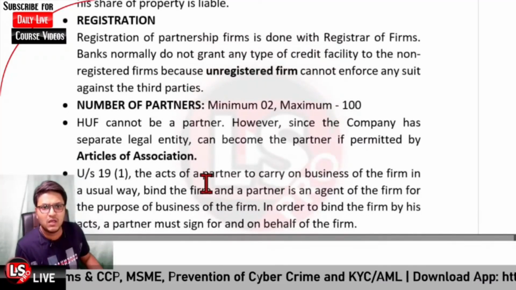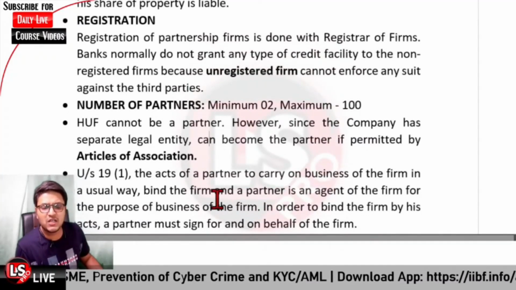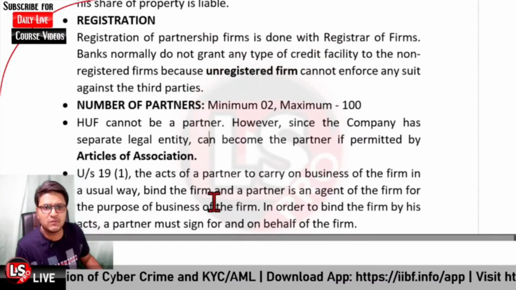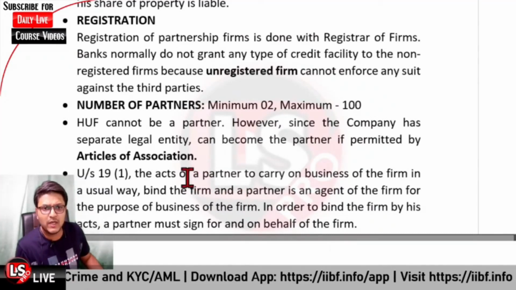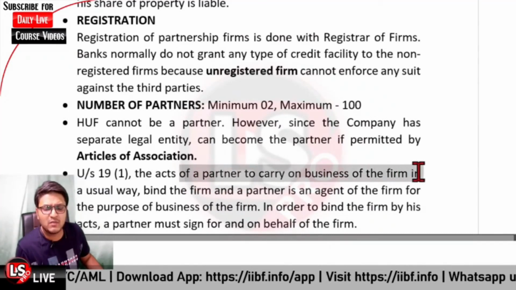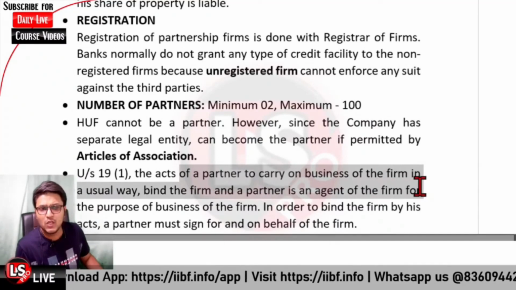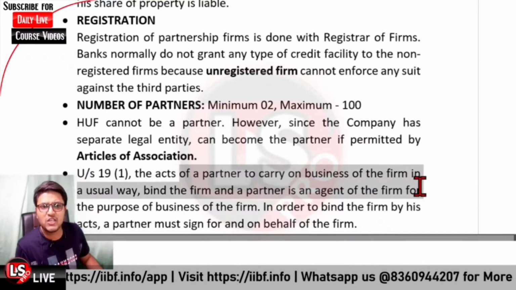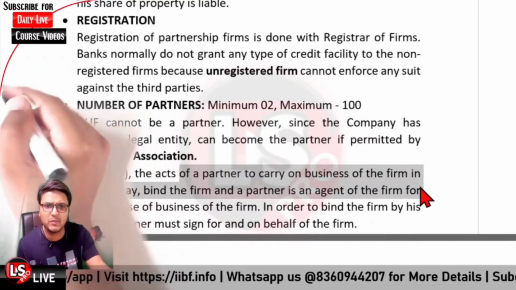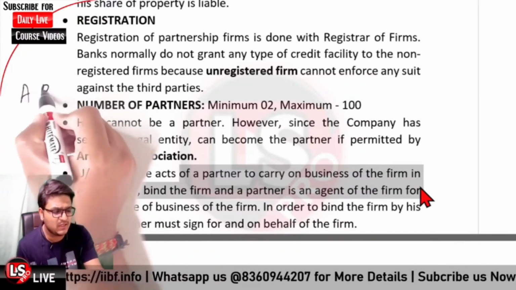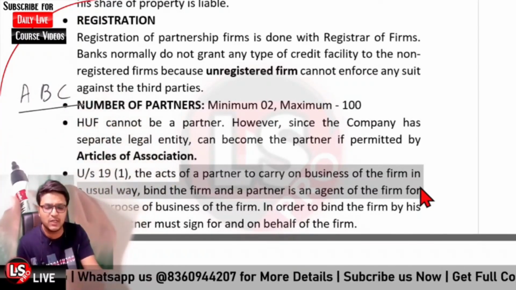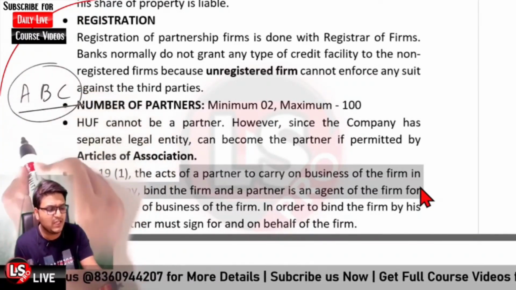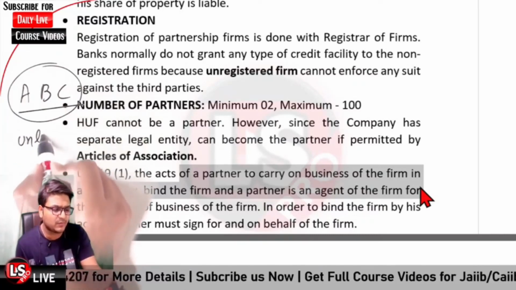Okay, then it is regarding Section 19 Subsection 1 of the Partnership Act. Acts of a partner done to carry on the business of the firm in the usual way bind the firm. So a partner is basically the agent of the firm. Let me give an example. If A, B, C are 3 partners in the partnership firm, first of all, the liability of each partner is unlimited.